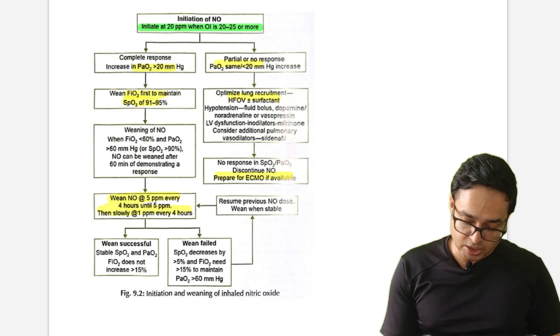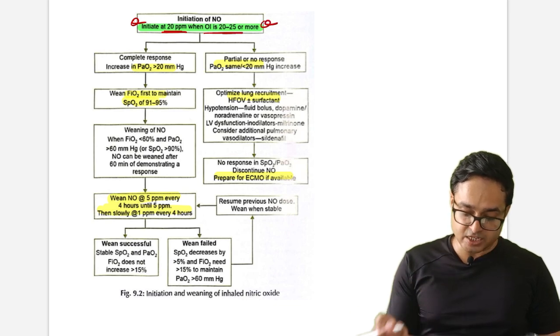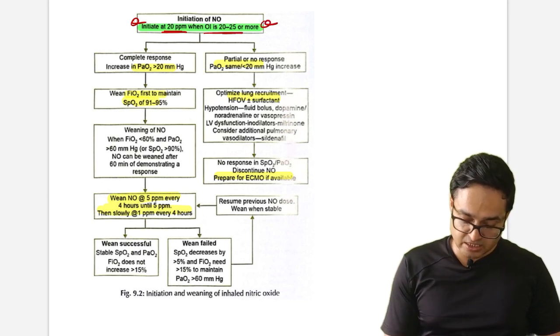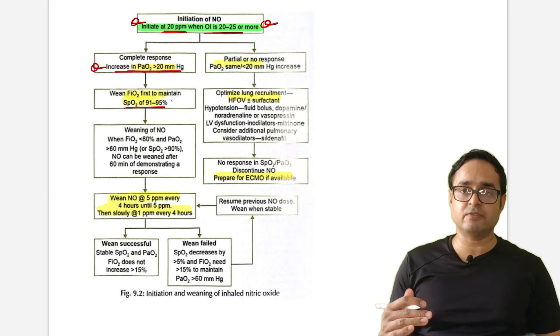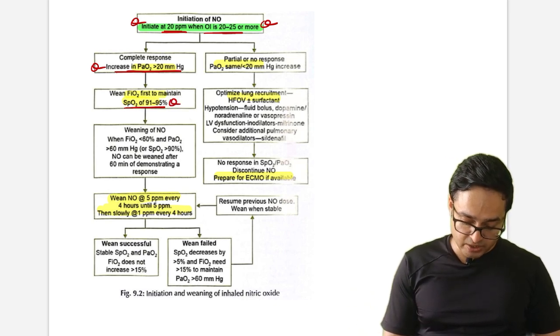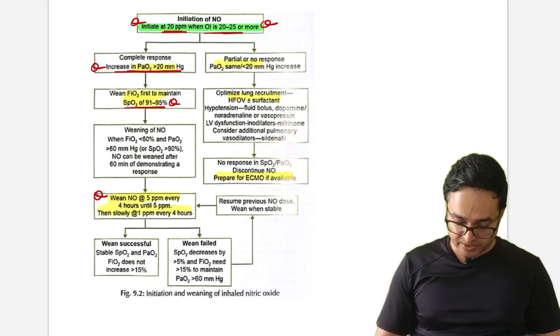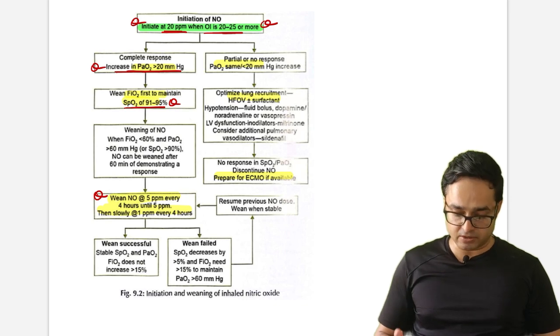How you will initiate: 20 ppm, previous year question. When you will start: when OI is more than 22 to 25. Complete response, again a question, if increase in PaO2 is more than 20. Okay, wean FiO2 first to maintain SpO2 91 to 95. This is a potential MCQ. How you will wean? Wean nitric oxide 5 ppm every 4 hours until 5 ppm, then slowly at 1 ppm every 4 hours.